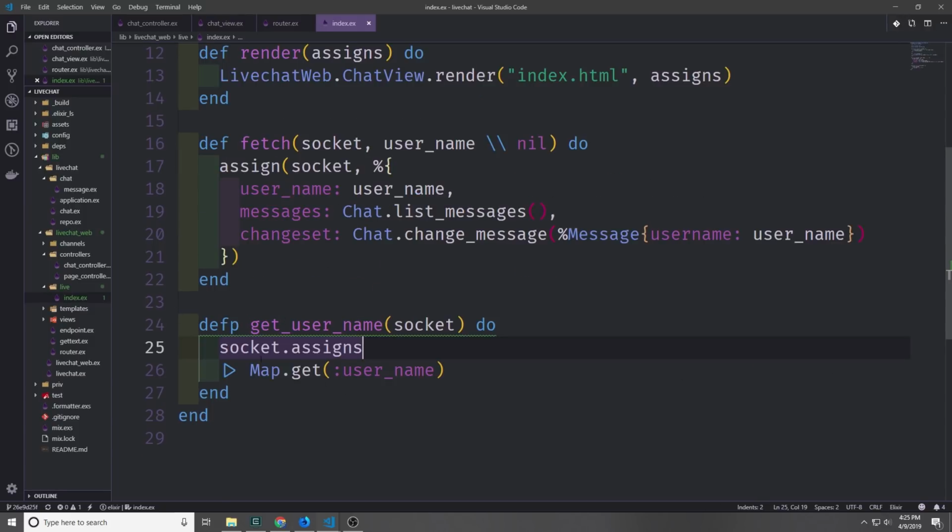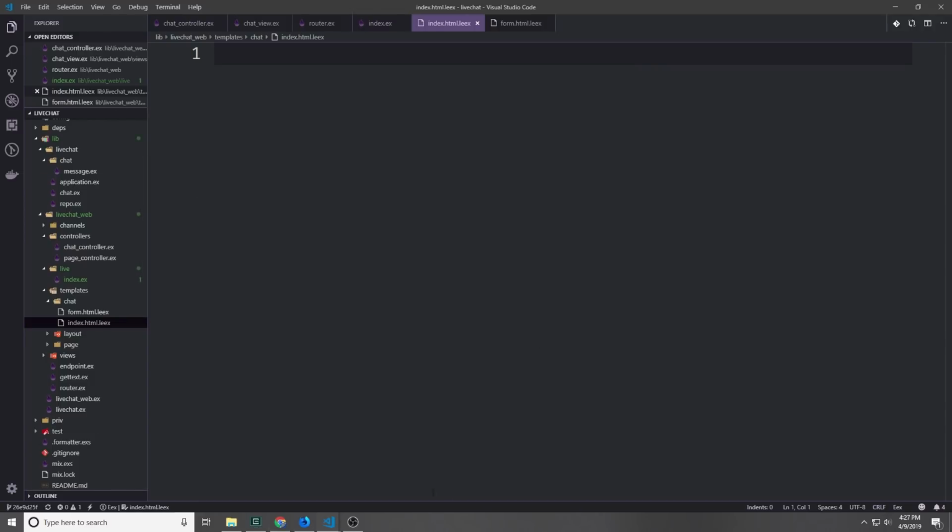Also, let's go ahead and create a simple helper function which will allow us to take this socket and grab the username from the assigns map. So we just call socket.assigns and then pipe that into Map.get, and we pass in the username, Adam. Let's go ahead and create the templates.